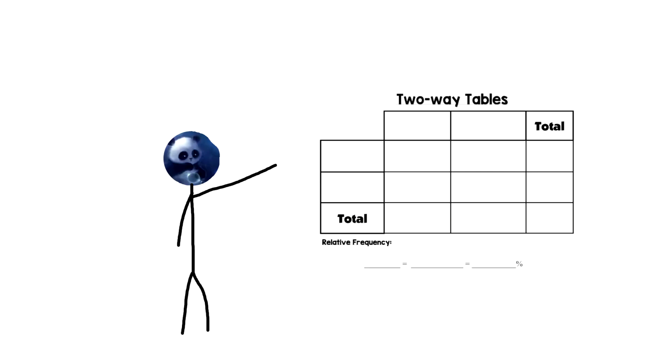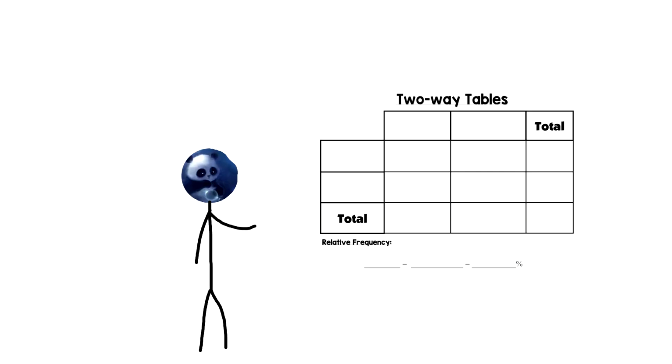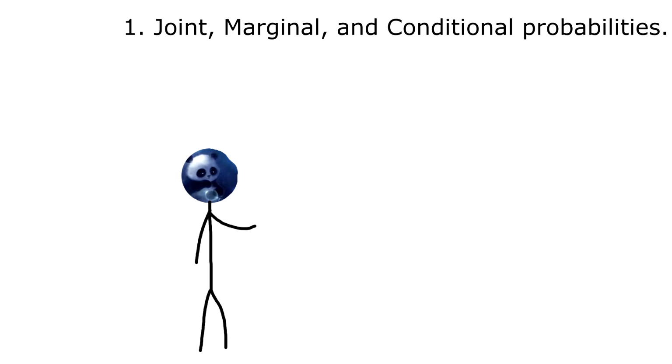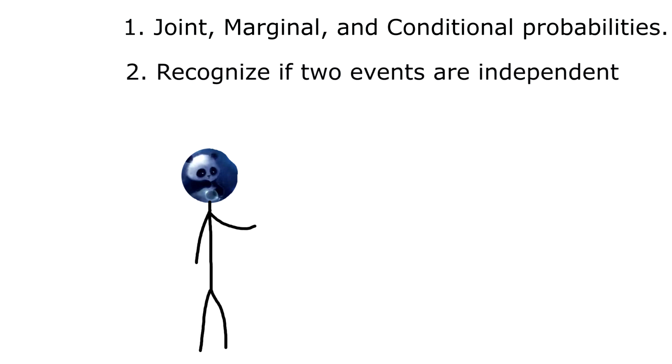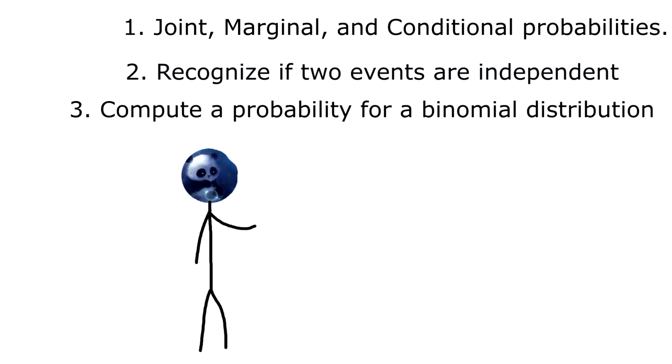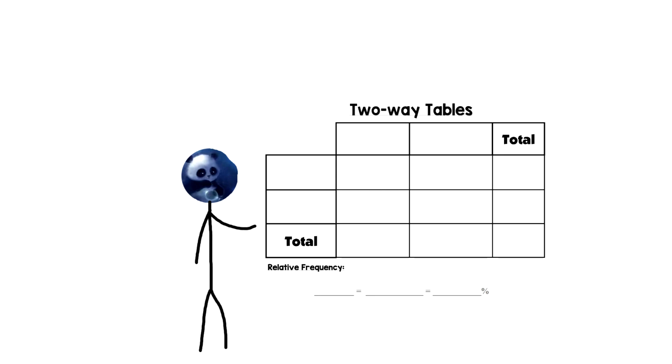So, brief content overview. The following questions require students to apply the concepts of evaluating two-way tables of relative frequencies to calculate joint, marginal, and conditional probabilities, recognize if two events are independent in contextual situations, and compute probabilities for binomial distributions. So in terms of concepts, two-way tables of relative frequencies describe the relationships between two variables or categories.